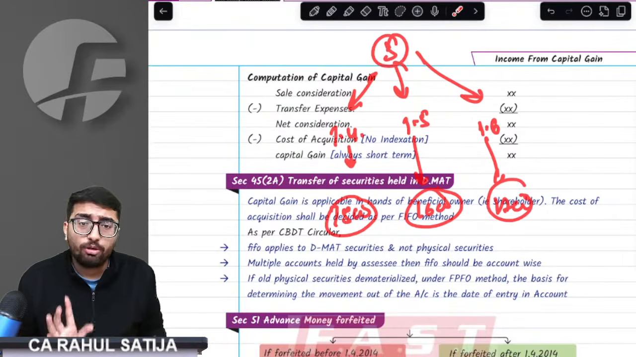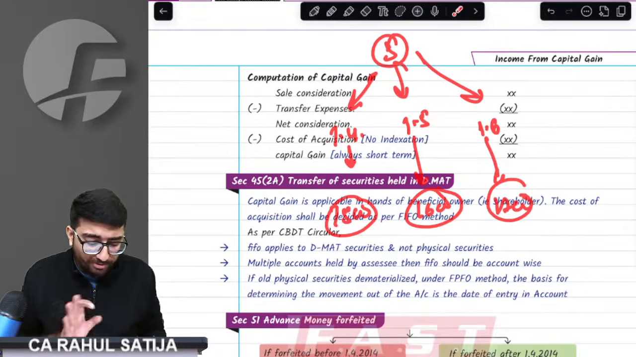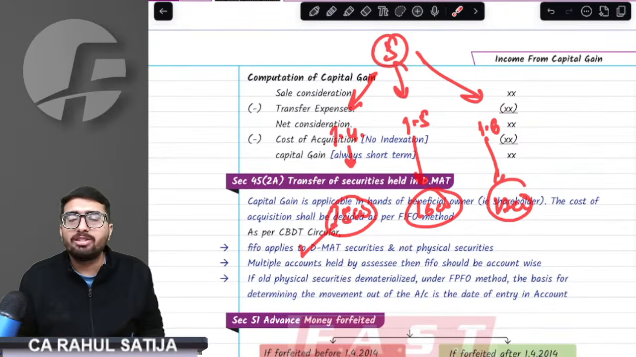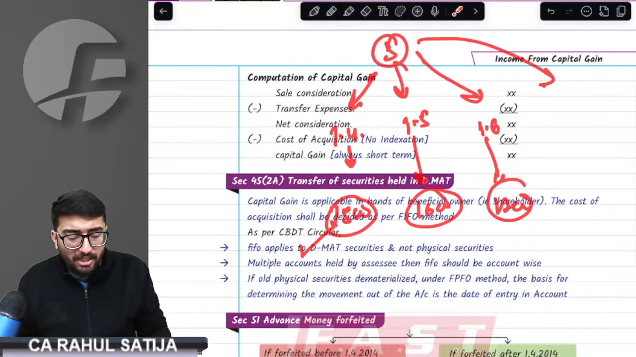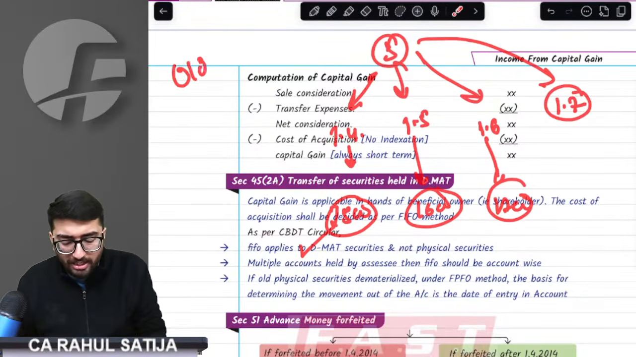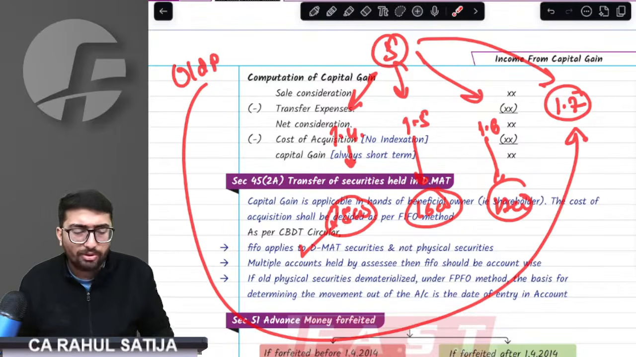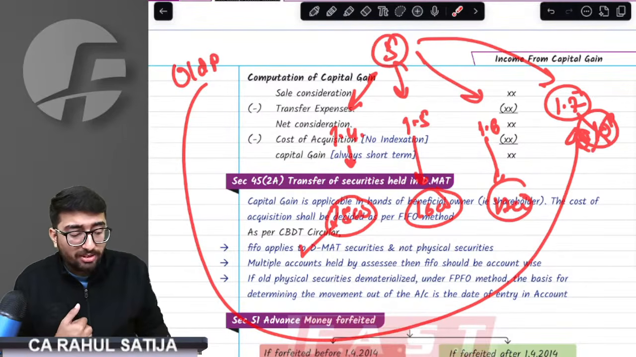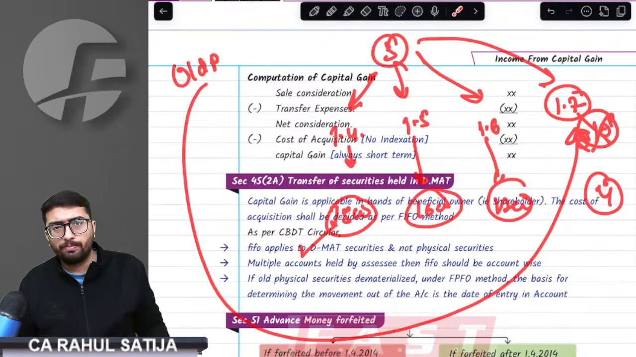The provision says use the FIFO method. Whenever you have any demat securities, always use the FIFO method. Whatever share entered into the demat account first shall be considered as first being sold. So it might happen that you have an old physical share that got dematted on 1st July, and its cost of acquisition is just 10 rupees. Even though it was originally acquired way back, it shall be considered as fourth in number while being sold.